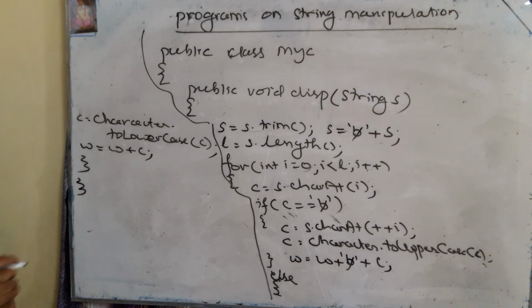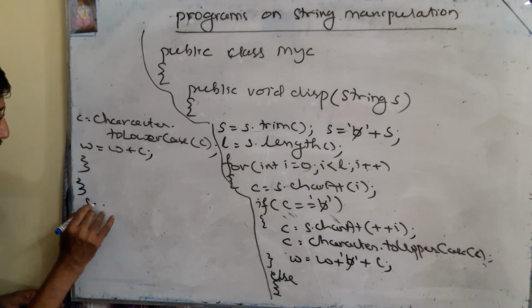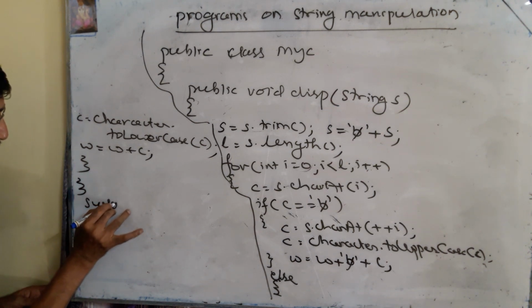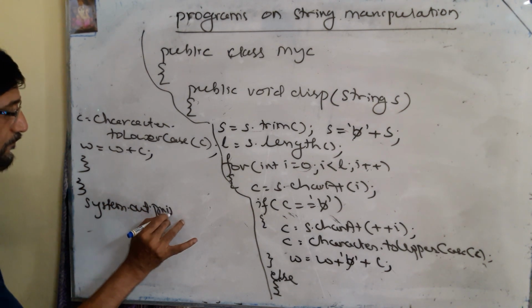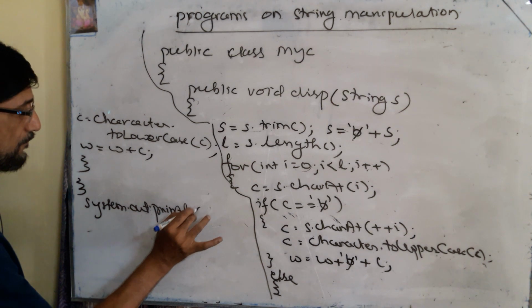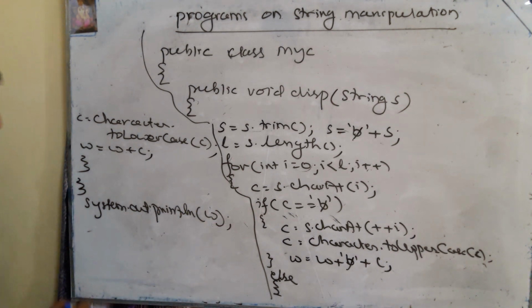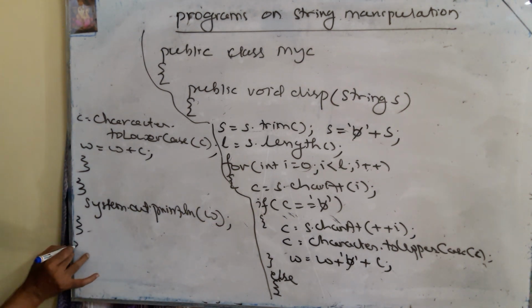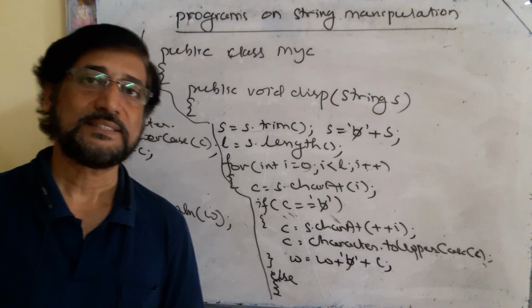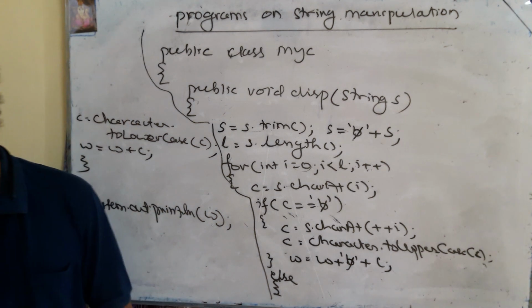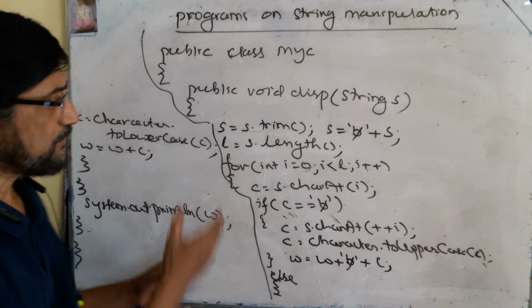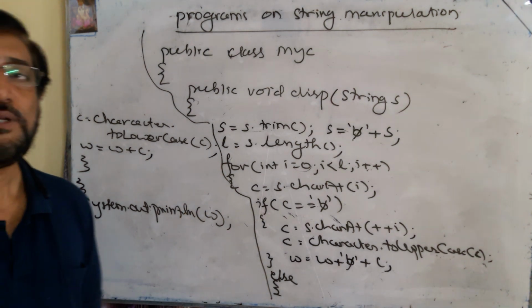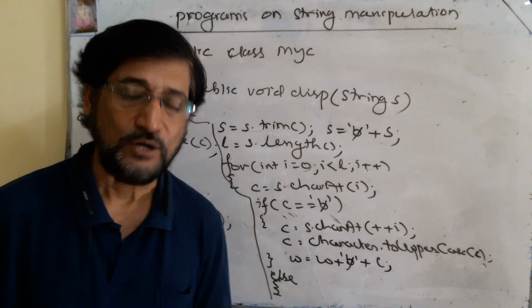After the for loop is closed, you can print w. System.out.println(w). Then close the method, then close the class. So in this way you can convert the first character of all the words into uppercase and all other characters into lowercase. Okay. To know it better, you take a small example and try to find the output.